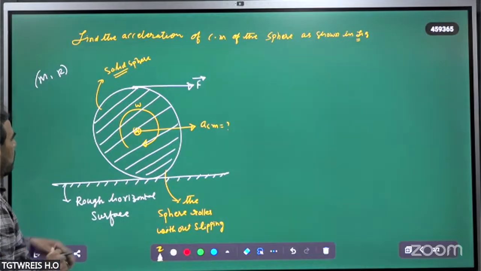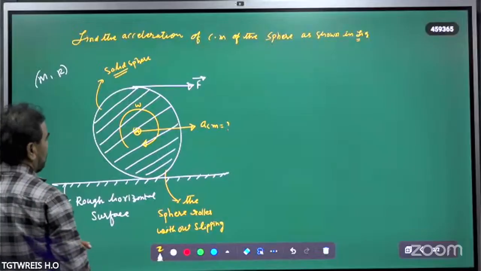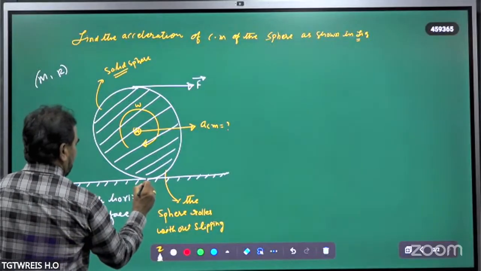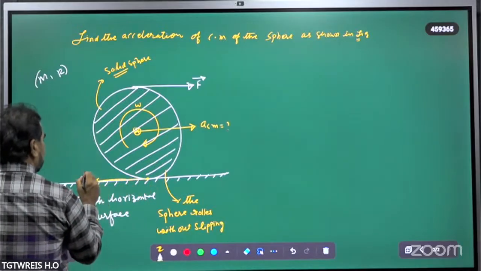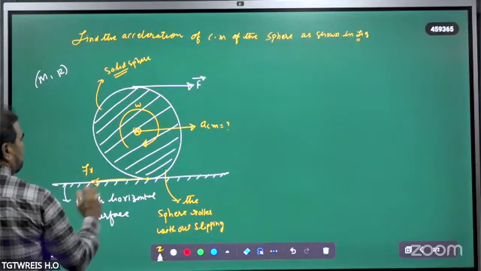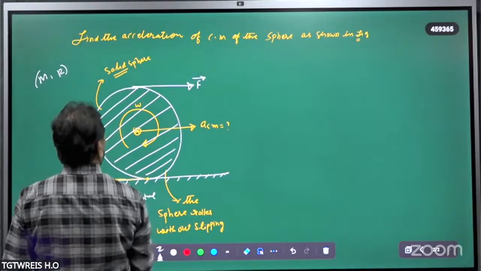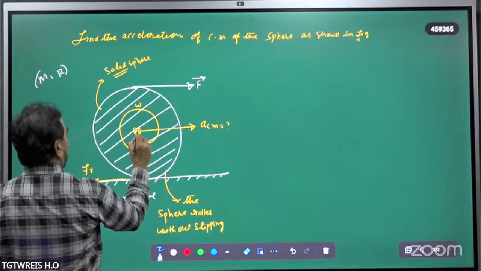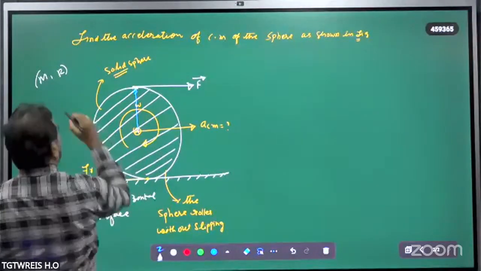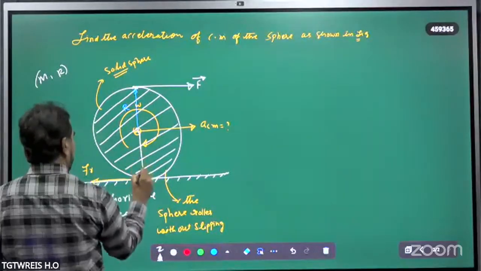So on the sphere, how many forces are acting? This is a rough horizontal surface. From the point of contact, the frictional force will act in the backward direction, and the applied force is already acting in the forward direction. Let the radius of the sphere be R.